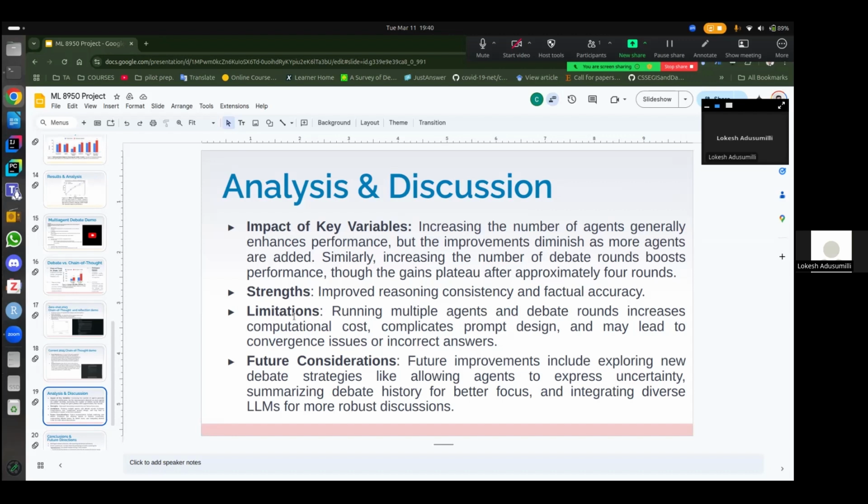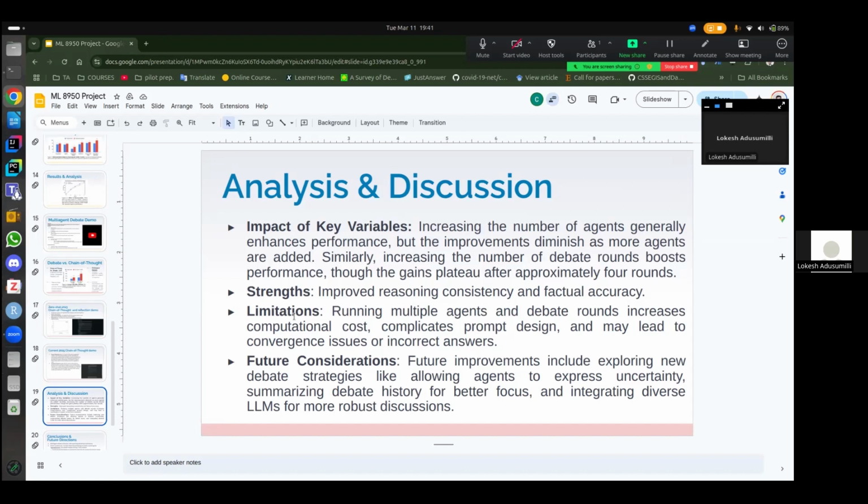Coming to the strengths of the work, it has improved reasoning consistency and factual accuracy. Coming to the limitations, running multiple agents and debate rounds increases the computational cost and complicates the prompt design, as you need to fine-tune each and every prompt whenever you go over multiple rounds in a debate process. It might also lead to convergence issues or incorrect answers. As we discussed, even though all the agents come to a consensus, there is no confidence that it is factually correct.